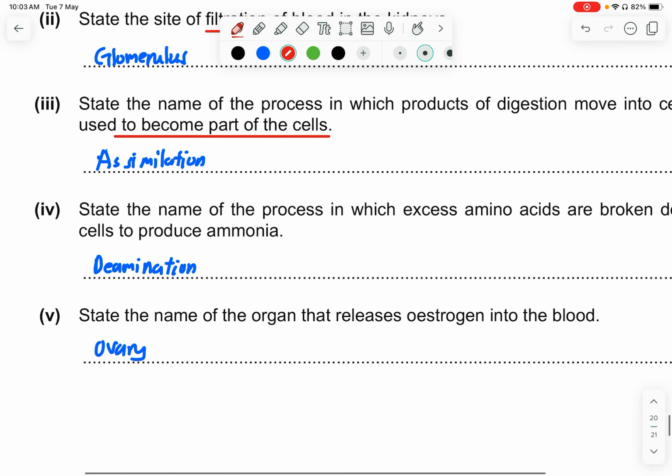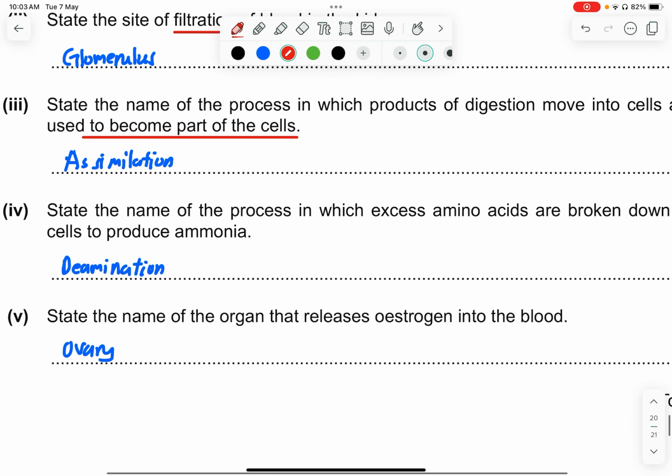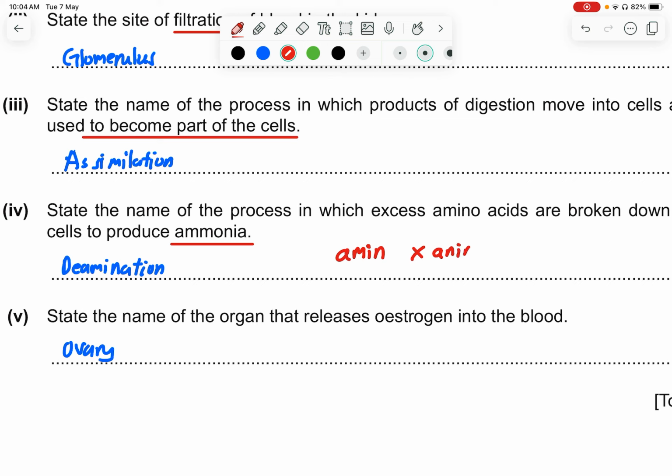Part 4, state the name of the process in which excess amino acids are broken down in the liver to produce ammonia. So this is deamination. Okay, be careful. It's not animation. It's amination. A-M-I, not A-N. Okay, so be M first. And state the name of the organ that releases estrogen into the blood, which is the ovaries.